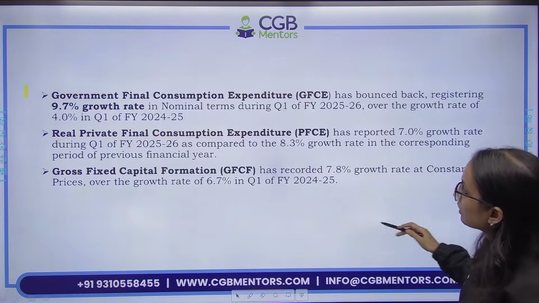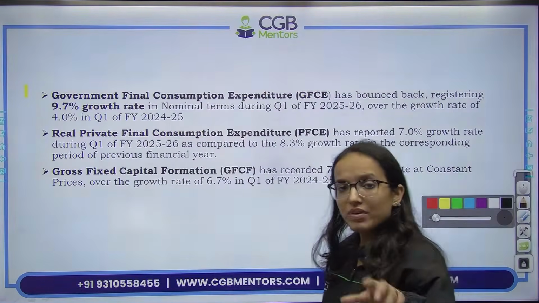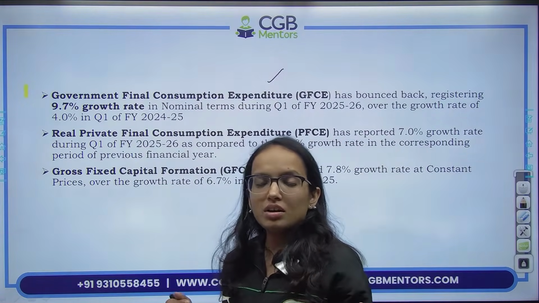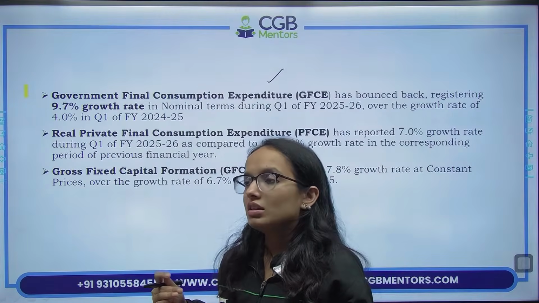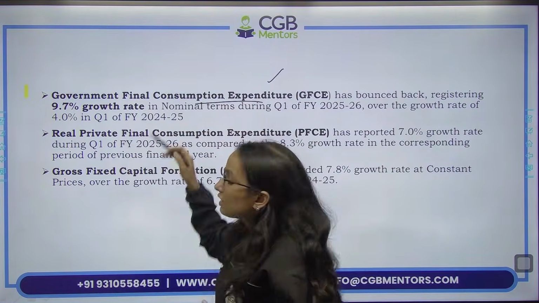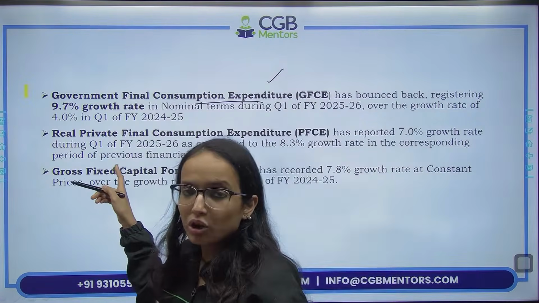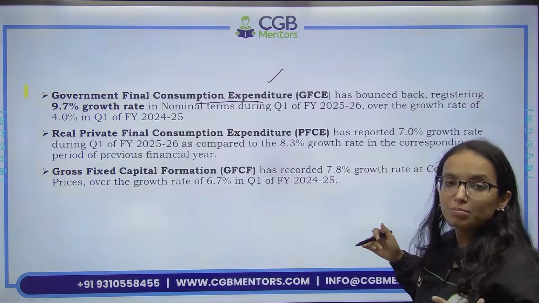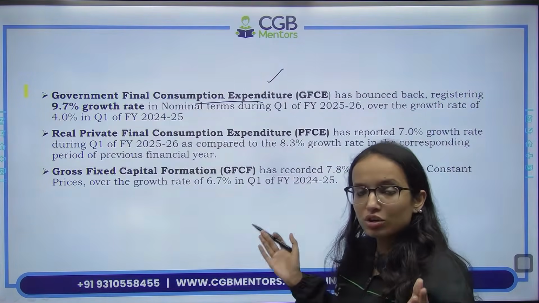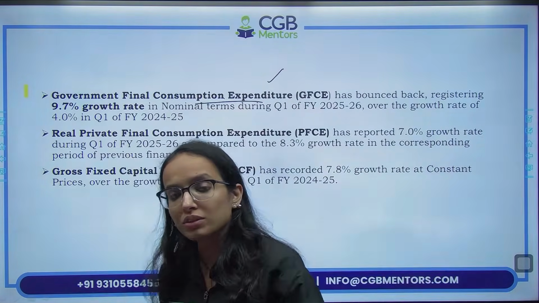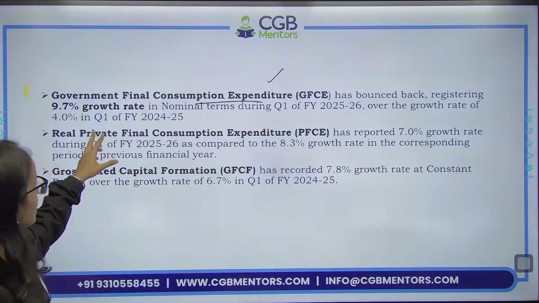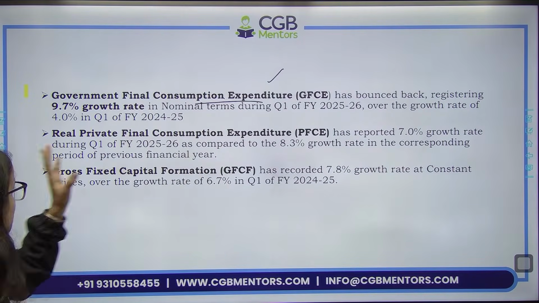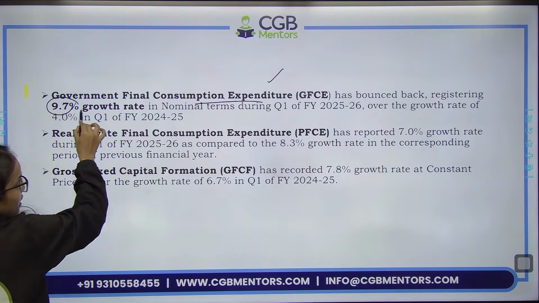All right, then if you look at government final consumption expenditure, you know that final consumption expenditure is basically the consumption expenditure done by government on final goods, right? So government final consumption expenditure has also bounced back. That has pushed the economy. The overall aggregate demand growth of the economy has also been supported by the rise in government final consumption expenditure, registering 9.7% growth rate in nominal terms.